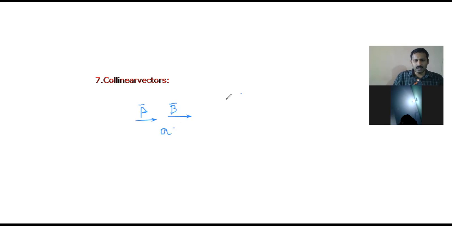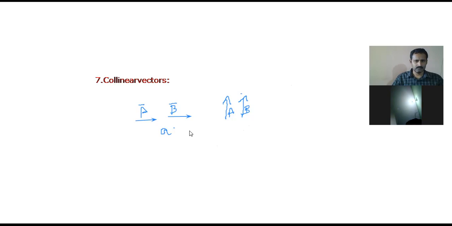Now these are the two vectors. As per the definition, these two vectors are parallel. These are also parallel vectors, not only parallel vectors but also collinear vectors. These are also called collinear vectors. Okay, understand? Now next one, eighth one.